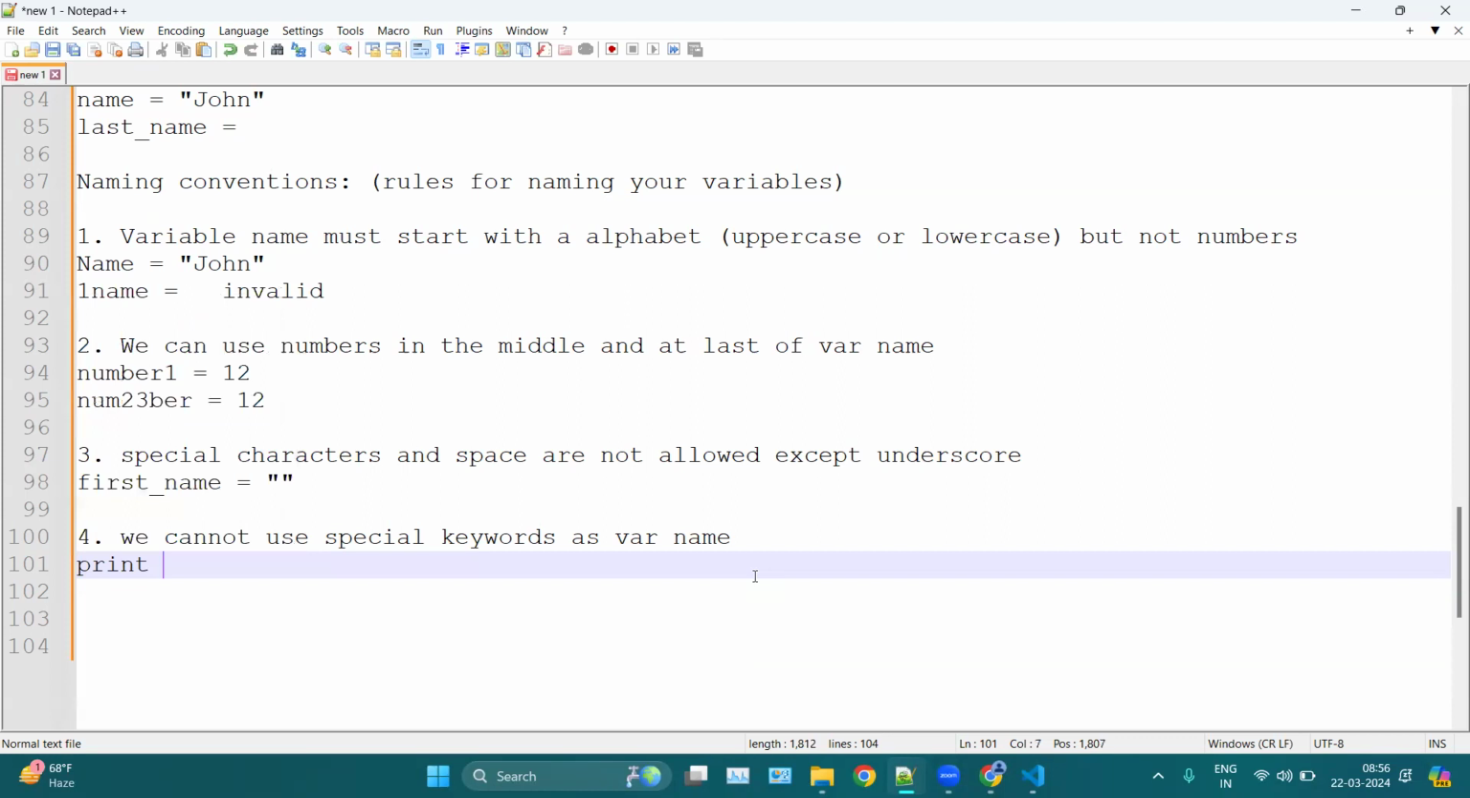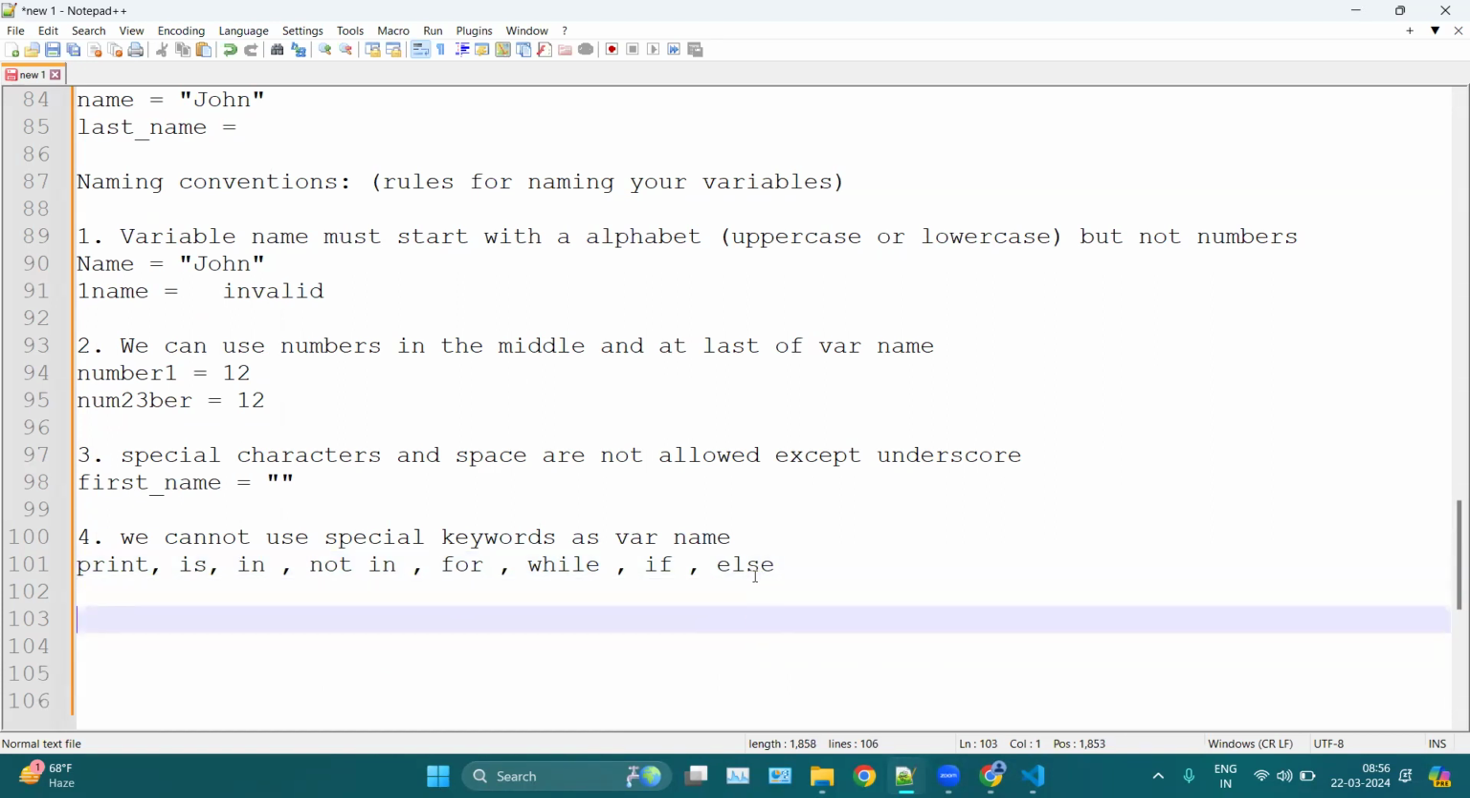For example, we have print, is, in, not in, for loop, while loop, if, else, or any other statement. Basically, we cannot use special keywords as a variable name. Now, how do you know which one is a special keyword and which is not? You will know with practice. Whenever we see some special keywords, I will provide you a list of keywords which are special for Python that we cannot use as variable names.